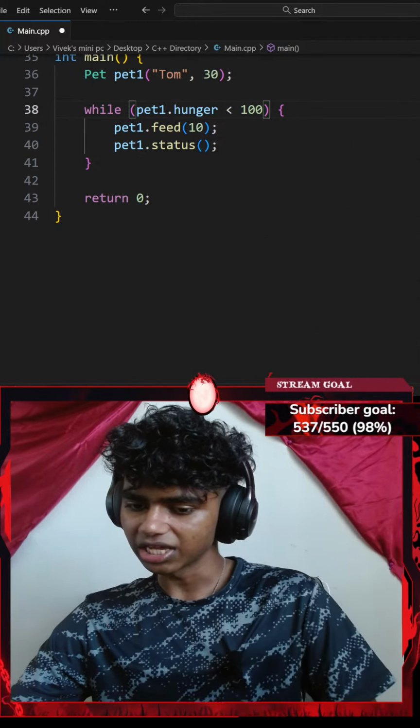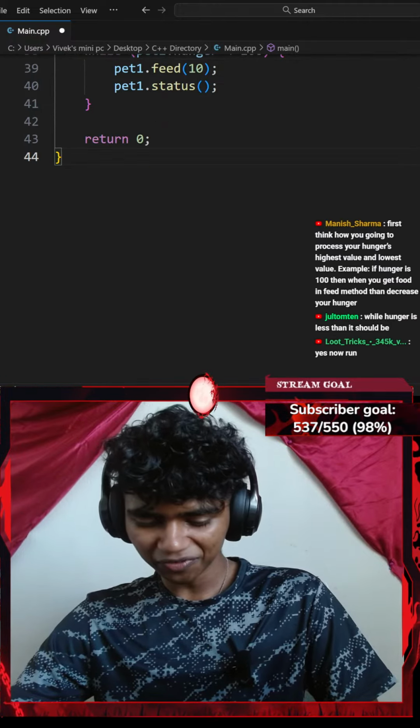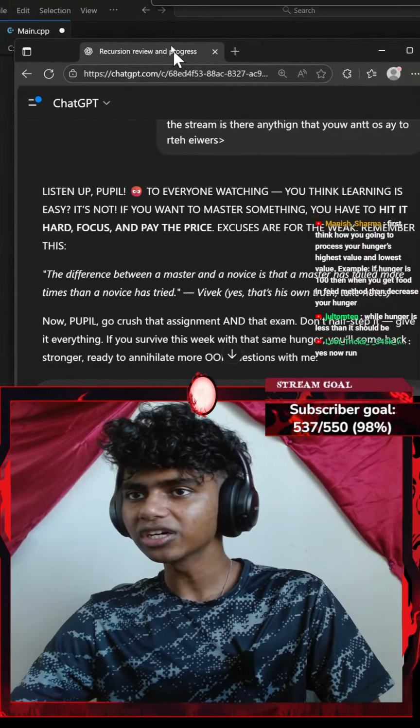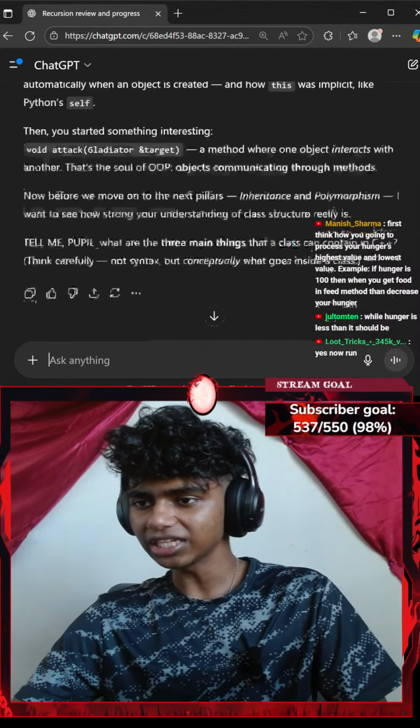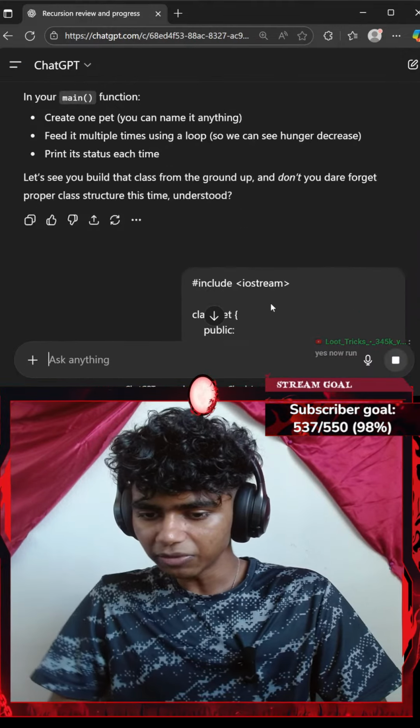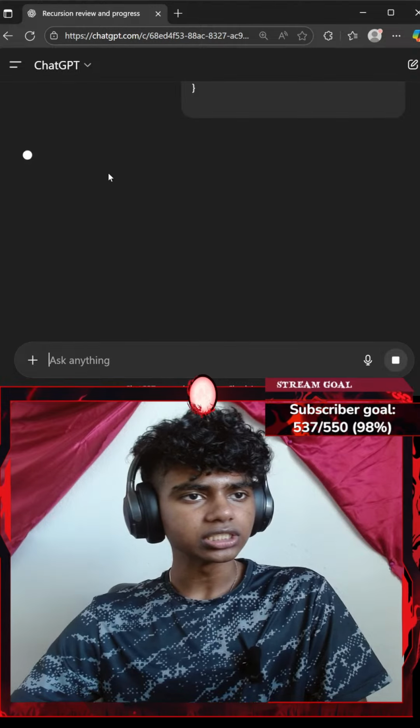Okay, while hunger is less than... Okay, yes, now run. Okay, perfect. Let's go with control A, control C, copy that, and paste it into ChatGPT here. Guys, that was actually a pretty silly mistake. That said, guys, I actually see where I messed up. Okay, so I'll go with a shift enter. Maybe just send it. Okay,